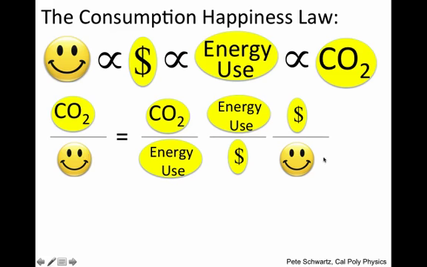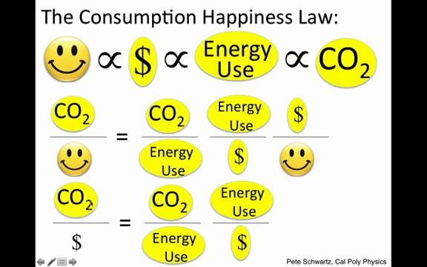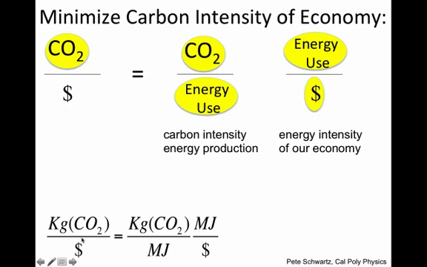But then the economists say, we're uncomfortable, we cannot measure happiness. So we try to minimize the carbon intensity of our economy. And so what we want to do is minimize the kilograms of carbon dioxide per dollar produced in an economy. And so what is this? This is the carbon intensity of your energy production times the energy intensity of your economy, or the amount of energy needed to make a buck.